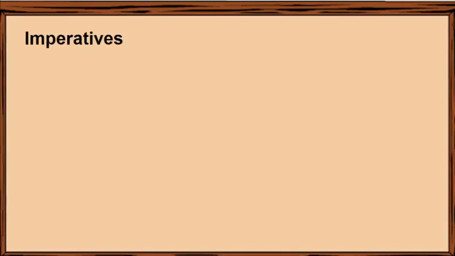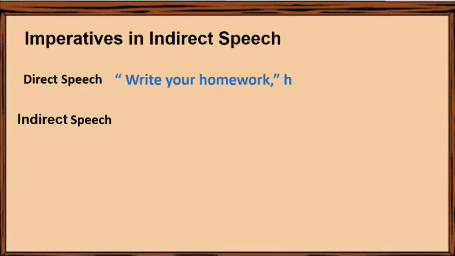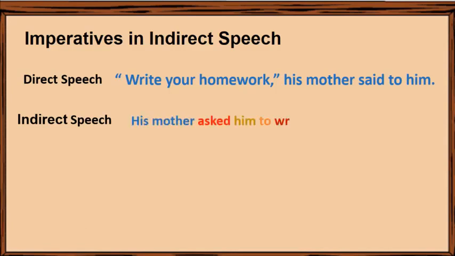How to write imperatives in indirect speech. We have the same example again. Write your homework, his mother said to him. This is a direct speech. In the indirect speech form, the sentence will be, his mother asked him to write his homework.